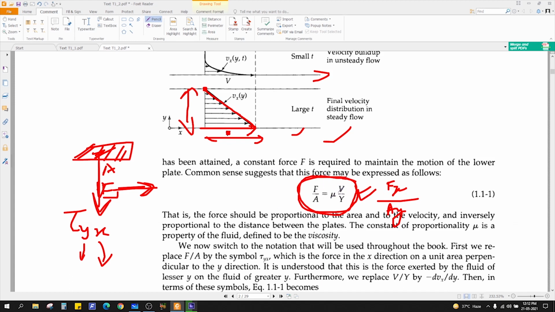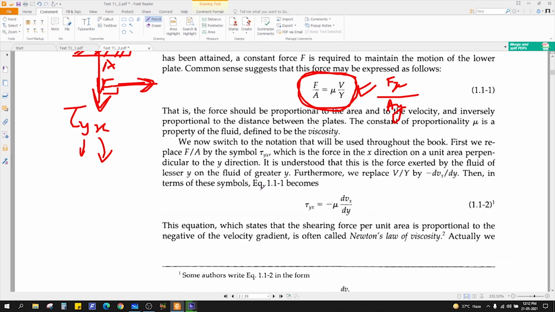And to remove the proportionality constant, he introduced this mu. Mu is nothing but dynamic viscosity. Now he generalized it further in differential terms like this: tau yx is equal to minus mu dvx by dy. So this is your Newton's law of viscosity.